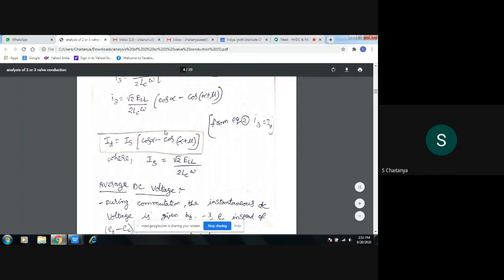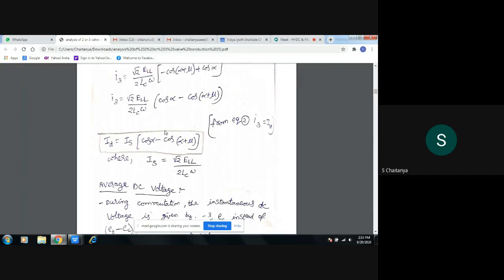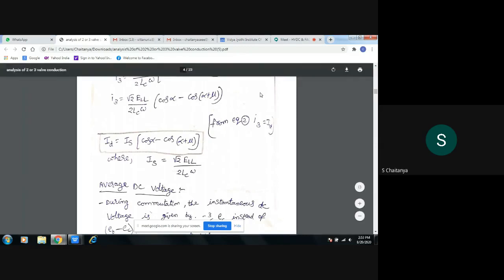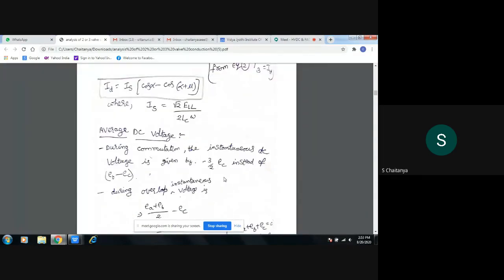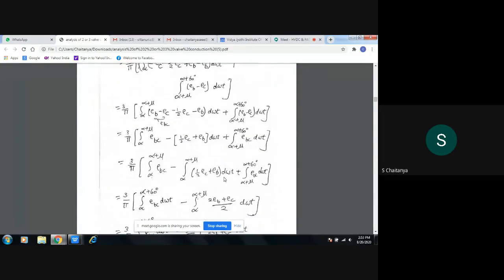Then thyristors 3 and 1 are under conduction during the overlapping period. Okay, in the next sessions we will see the average voltage, and we will complete the remaining part.